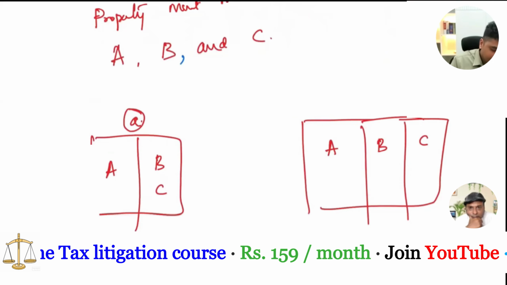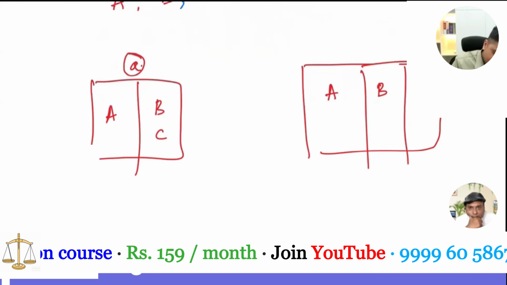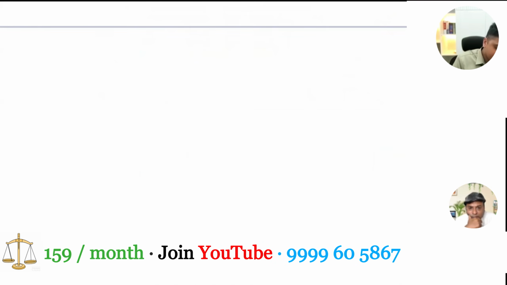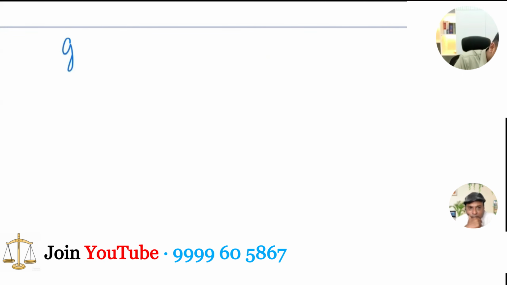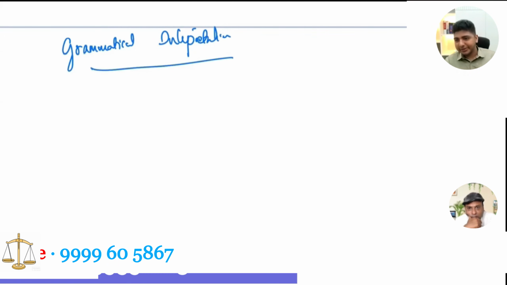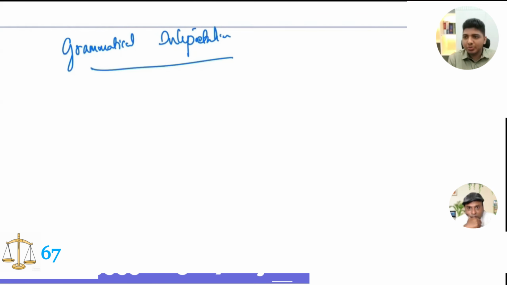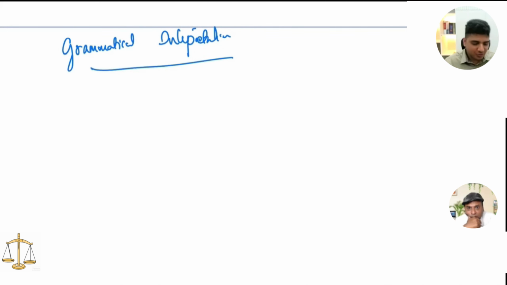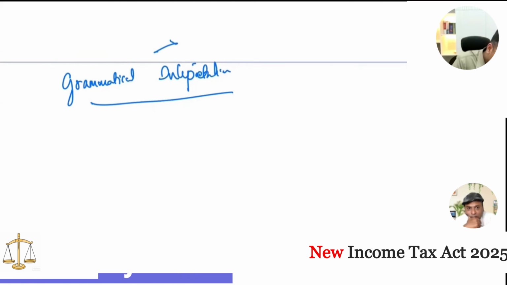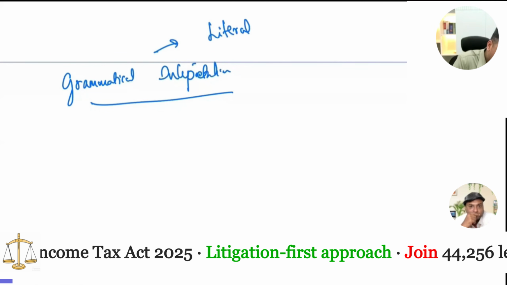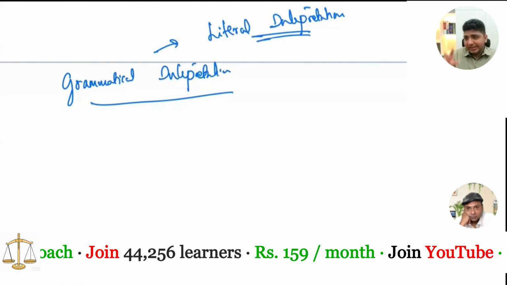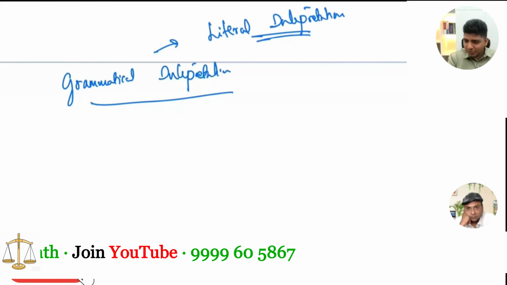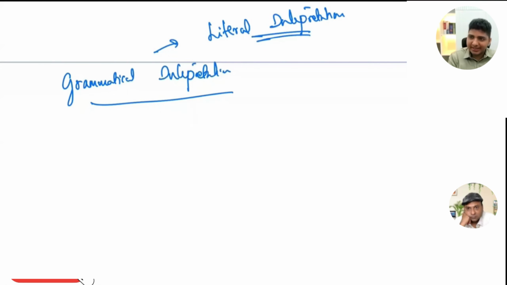Now why are we actually reading this? This is because this is something called grammatical interpretation. We use the rules of grammar. We use certain punctuations to derive the meaning of what that sentence is. So ideally, grammatical interpretation is a part of literal interpretation. Now literally, जो लिखा गया है, उसको हम पढ़ेंगे, and we will try to arrive at a meaning out of this. That is literal interpretation.